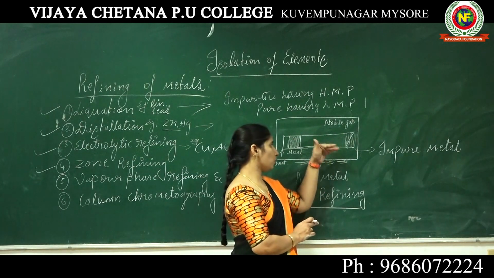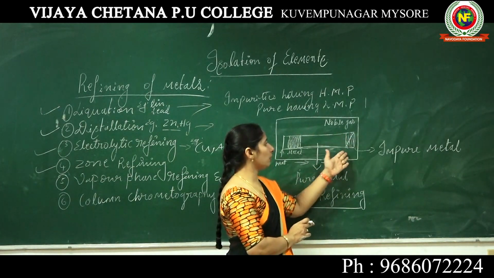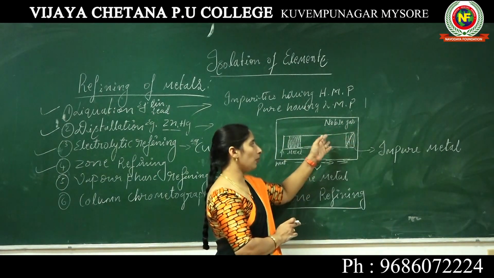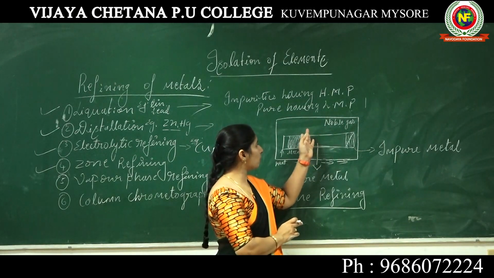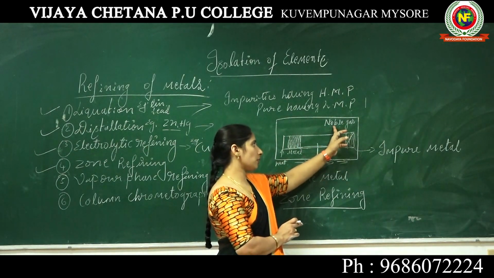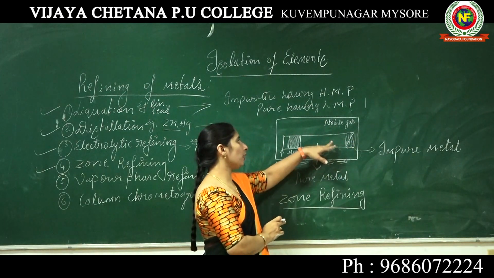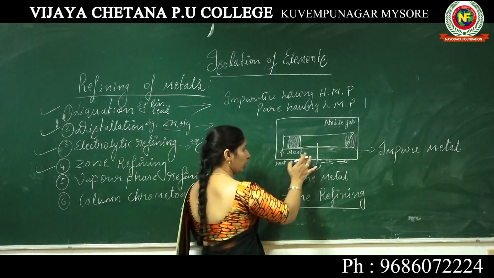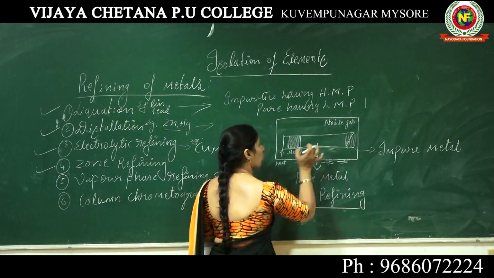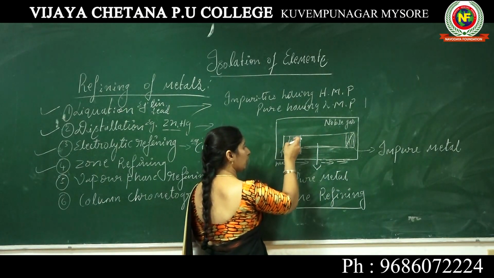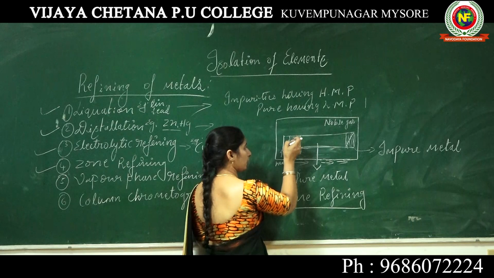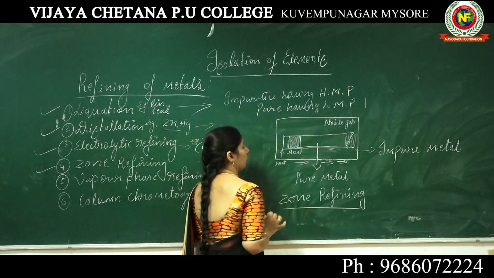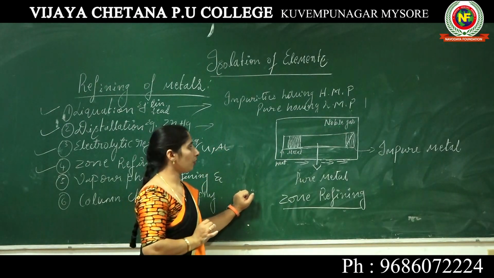So the metal does not react with any other gases here. Why am I taking the noble gas? Because it doesn't react with other elements or metals. Got it? It is to avoid further oxidation of the metals. So this glass rod holds an impure metal inside. One end of the rod is heated.